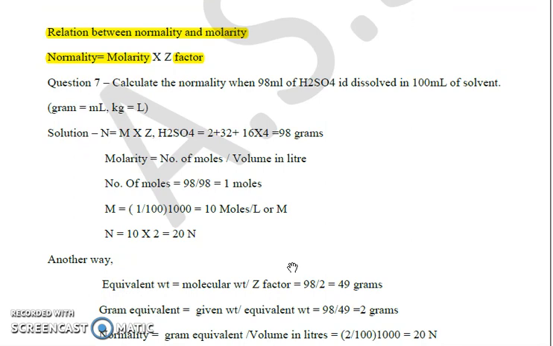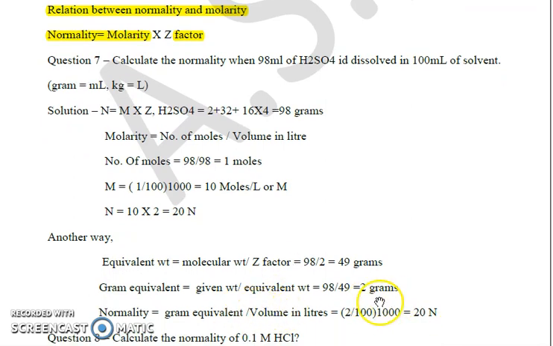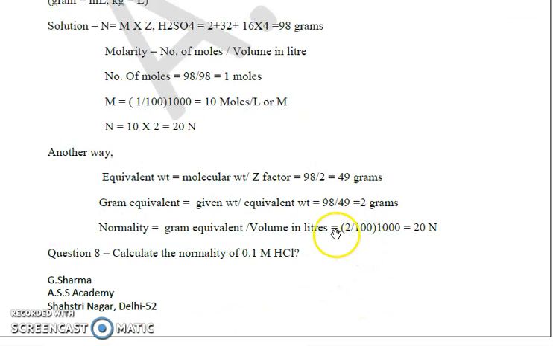Then gram equivalent is given weight upon equivalent weight, 98 upon 49, so 2. Normality is gram equivalent of solute over volume of solution in liters, so 2 divided by 100 by 1000. Again it comes out to be 20. So both ways are correct. It depends upon the approach you use.